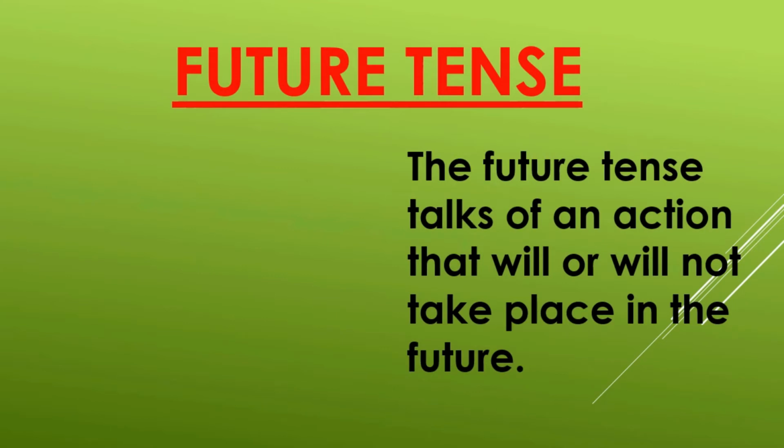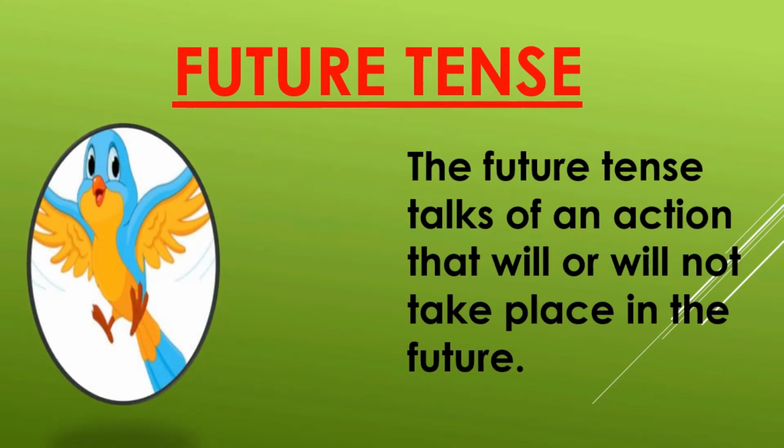The future tense talks of an action that will or will not take place in the future. Therefore, it refers to an action which has not yet taken place, and the action is expected to take place sometime in the future, that is, after the present time.